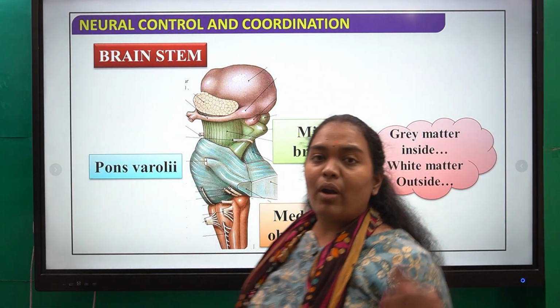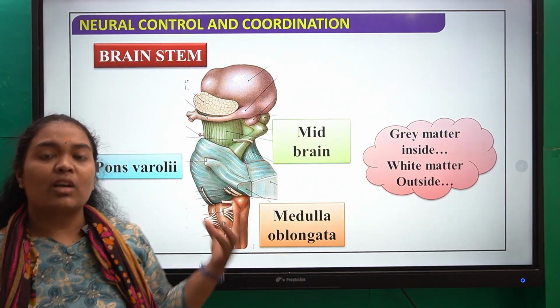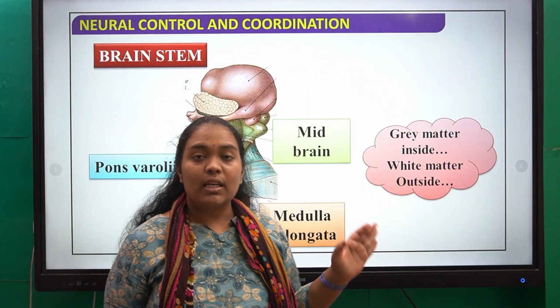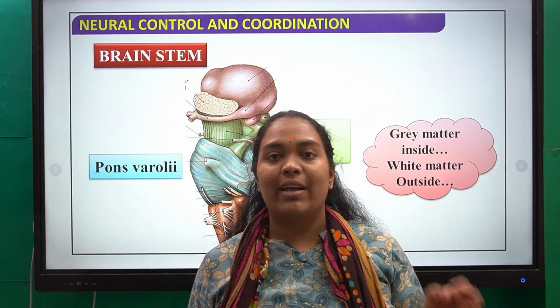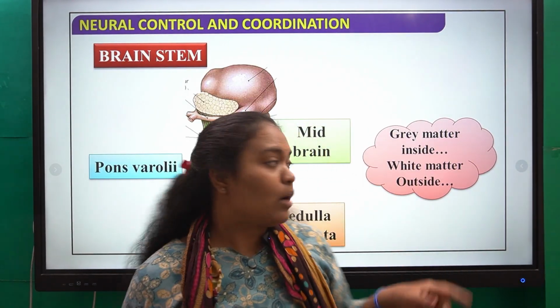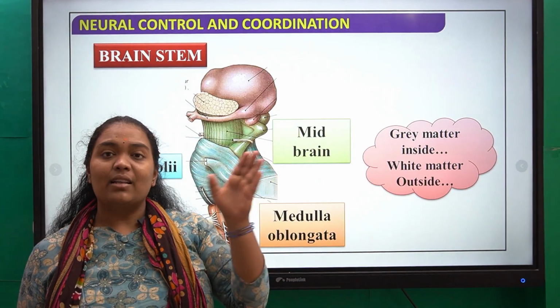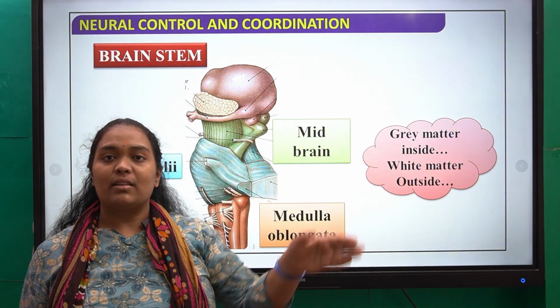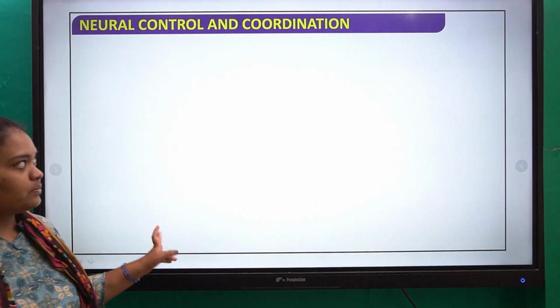This is a very important question and answer to remember. When you are talking about the cerebrum, the gray matter is present on the outside, whereas the white matter is present in the middle. Again, when you are talking about the spinal cord or the pons or midbrain, the gray matter is present inside and the white matter is present outside. So gray matter inside, white matter outside.